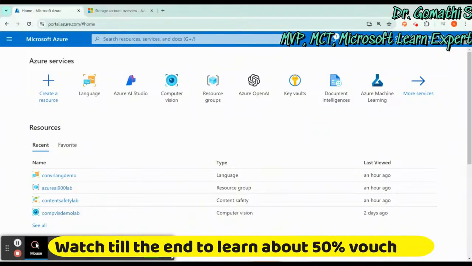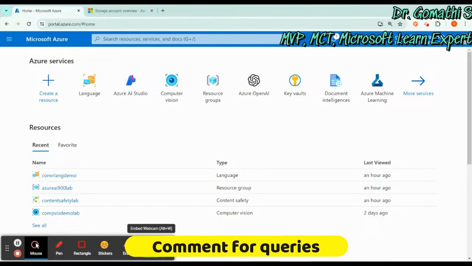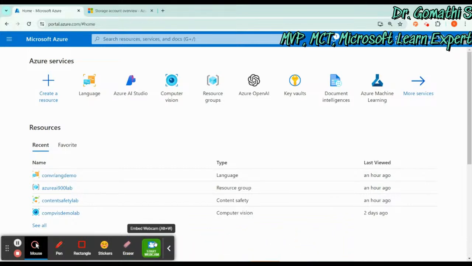Today in this video we are going to see a demo about conversational language understanding with Language Studio in Azure AI services. Before going to the demo, let us first understand what conversational understanding is and where it is exactly used. Conversational understanding refers to the ability of an AI system to comprehend and process human language input, whether in text or spoken form, and generate appropriate, meaningful responses.